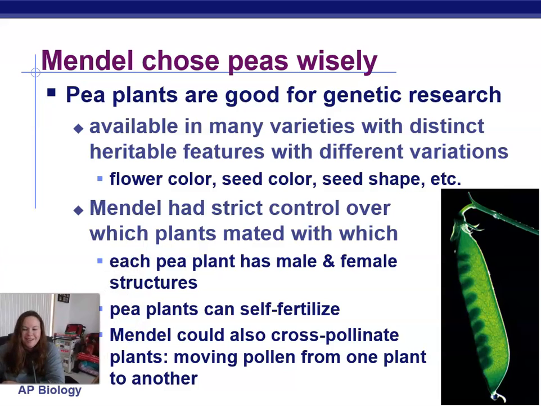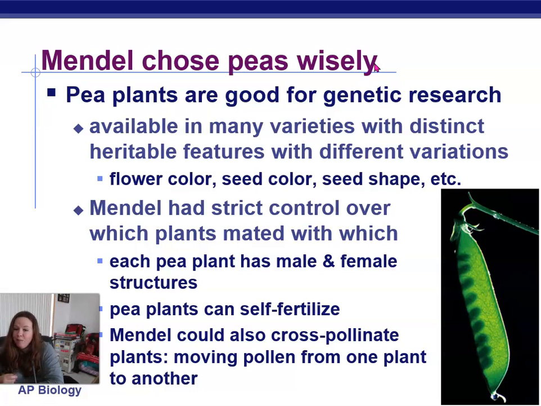In summary, we want to give Mendel some credit here for doing what he did in the 1800s without even knowing about DNA or genes at the time. He chose wisely. Maybe some of it was due to luck as well, but pea plants are good for genetic research. They're available in many varieties. They have distinct heritable features that we can see, like flower color, seed color, and seed shape. He had strict control over which plants mated with who. He spent time getting that ready, remember, making sure they were true breeding for their traits.